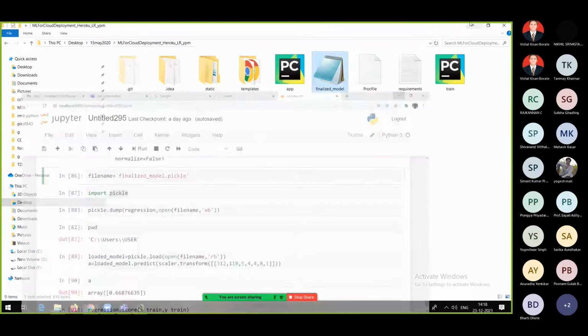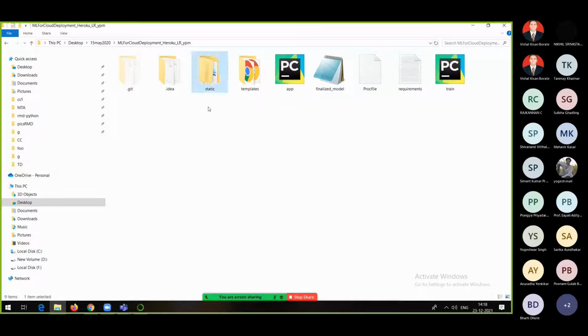Along with that you are able to see other folders like the static folder and templates folder. These are the folders where we have written some HTML code, because I want front end and back end. For front end I use HTML, and for back end I use the SQLite library database. It's a lightweight database, which means it is going to store the data only for temporary purposes. It is really very easy to connect to that particular database with the help of Python. But this is an example, everyone. One can try out the same thing in other examples, for other algorithms also.